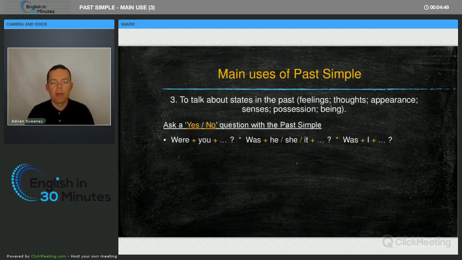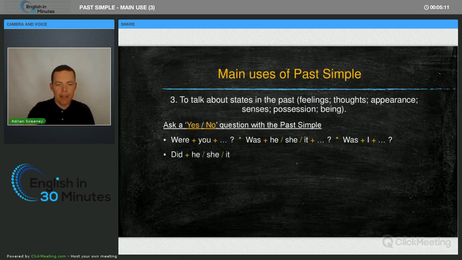So as I mentioned before, we can use these question structures to ask about passives or adjectives. Were you tired last night? Were you happy last night? Also nouns. Were you a student last year? Were you a student in 2005?